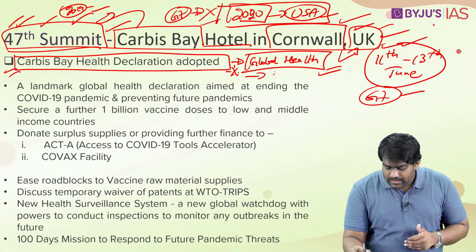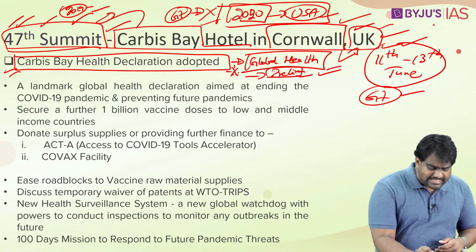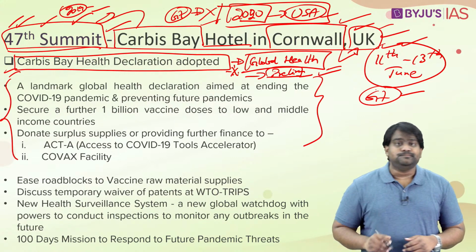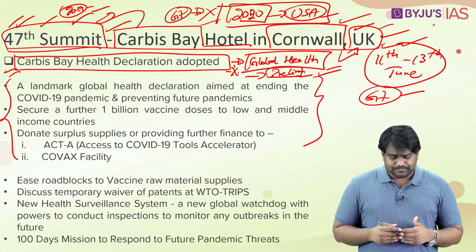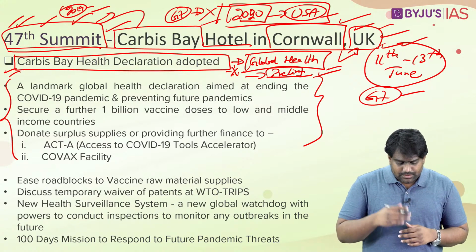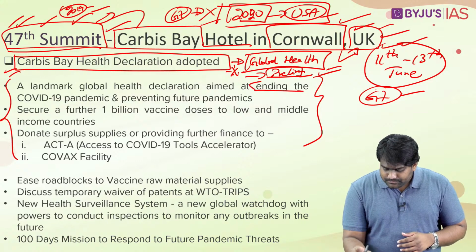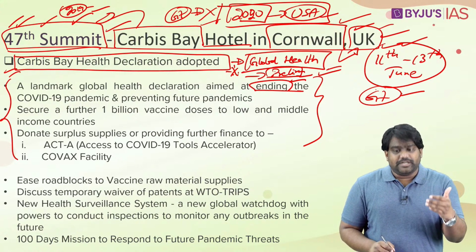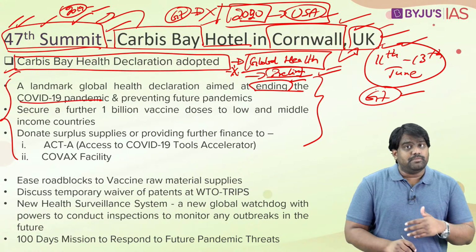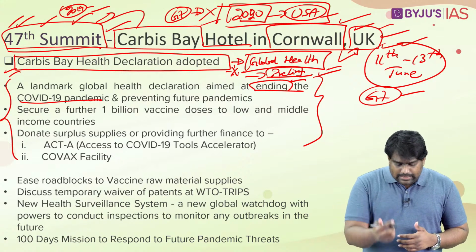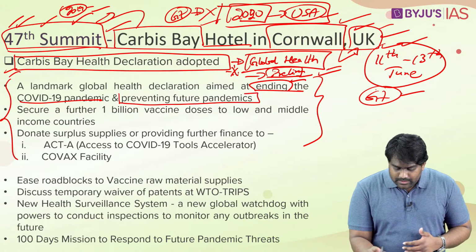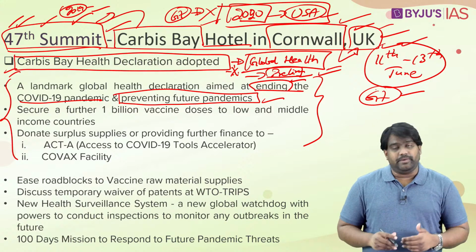Please remember, the name can be important for prelims and even for mains. Let's see what this declaration talks about. Under this declaration, there are two main provisions. One is cooperative and collaborative solutions to end the pandemic as soon as possible, and the other is to prevent any such future pandemics.